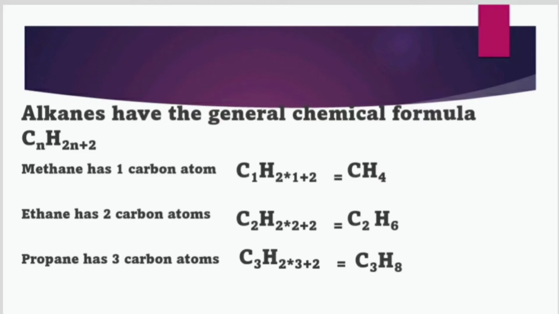Now let's see ethane. Ethane has two carbon atoms. So if you substitute n equals 2, it becomes C2H2 into 2 plus 2, that is C2H6. Similarly, propane has 3 carbon atoms, and if you substitute n equals 3, it becomes C3H2 into 3 plus 2, that is C3H8.